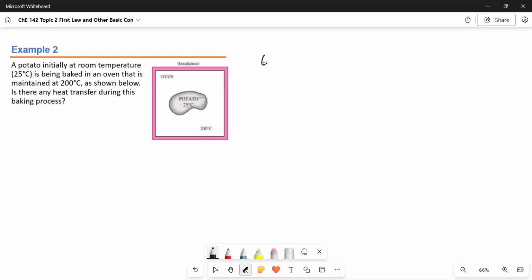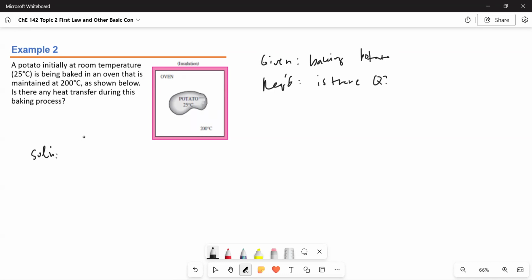Okay, let's write the given. You're given the figure, just a baking potato. And then for the required, we're being asked if there is Q in this baking process.